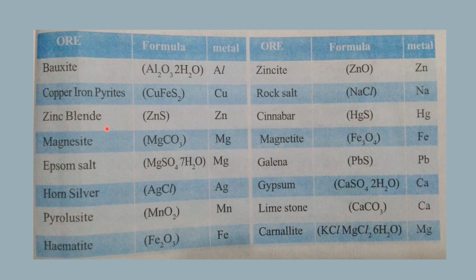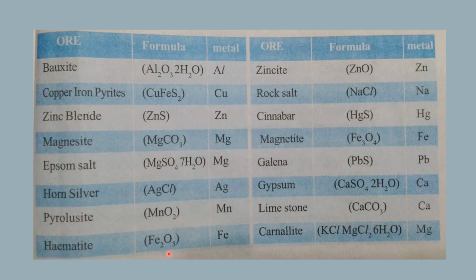Then zinc blende ZnS, which is an ore of zinc. Then magnesite MgCO3, Epsom salt MgSO4 7H2O, horn silver, which is an ore of silver, that is AgCl. So it is a chloride ore. Then next is pyrolusite, which is an ore of manganese, MnO2. The next is hematite, an ore of iron, and its formula is Fe2O3.